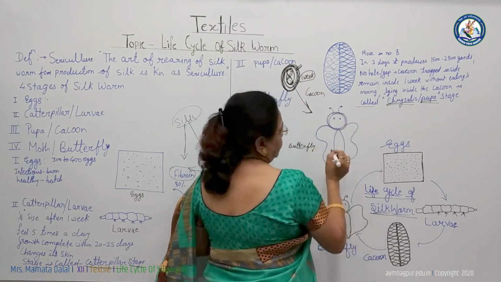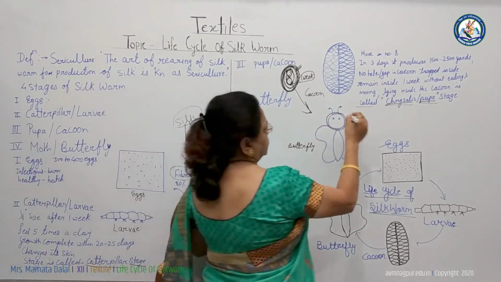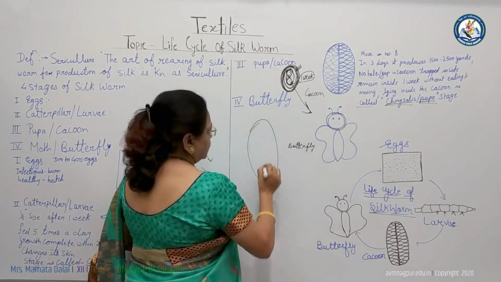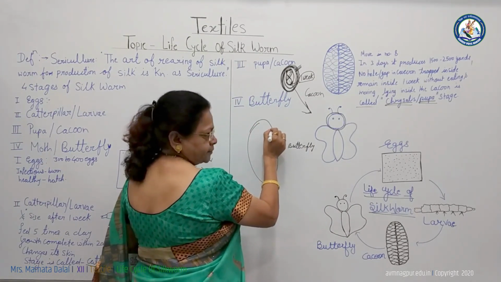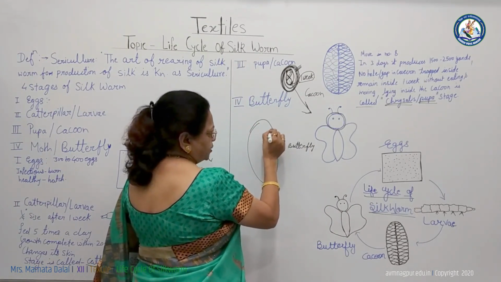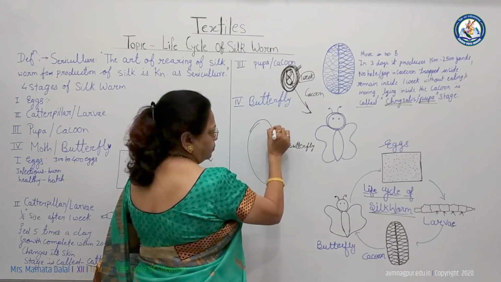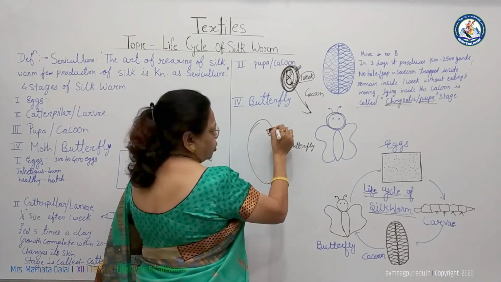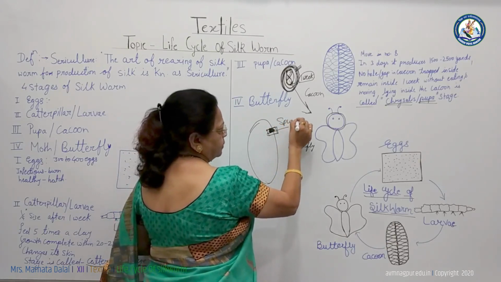This butterfly lays eggs. When it breaks out, how does it leave the cocoon? The butterfly deposits saliva at a particular stage, and the cocoon gets loosened and breaks.